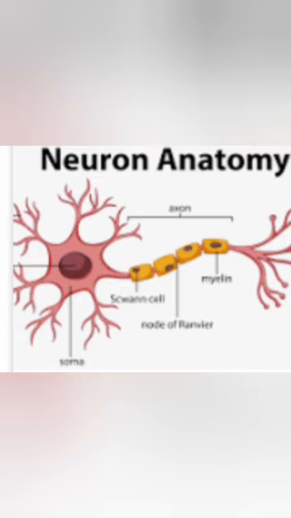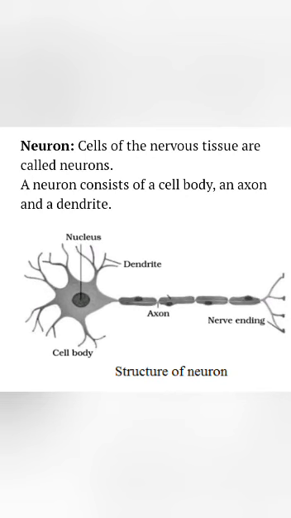The brain will analyze the signal and then passes another signal by some other set of neurons. So this is how nerve impulses travel in the body. That means nerve impulses will go to and fro from the brain. So with this we come to the structure of the neuron and the mechanism of transmission of impulses also in the neuron. And we have come to the end of the chapter also.